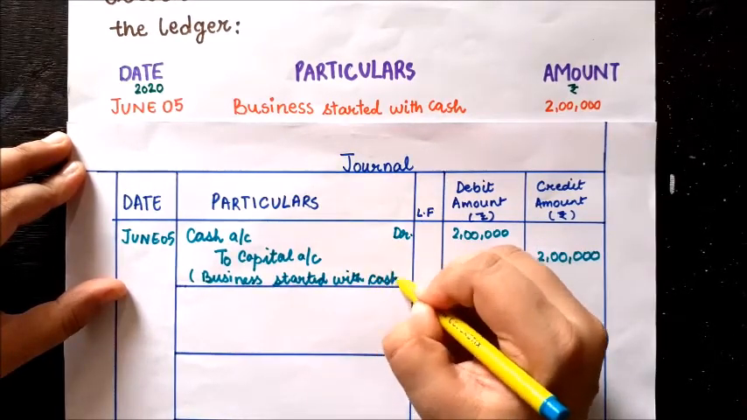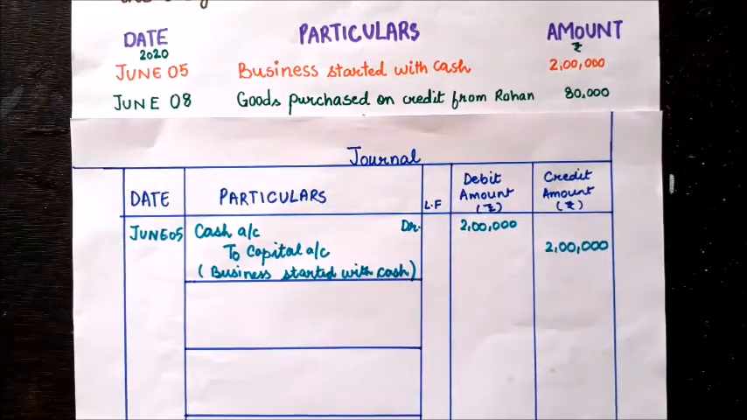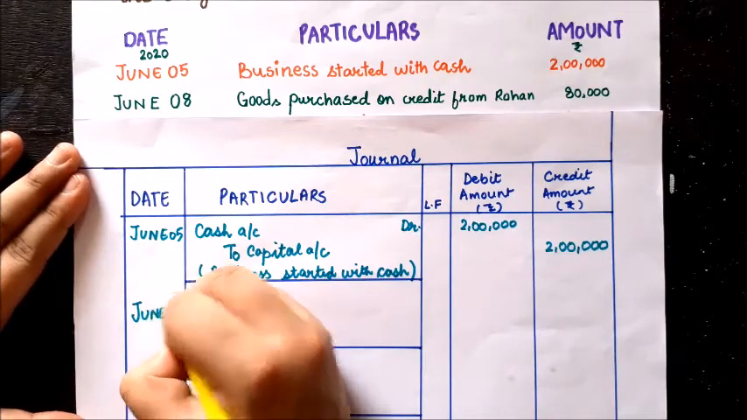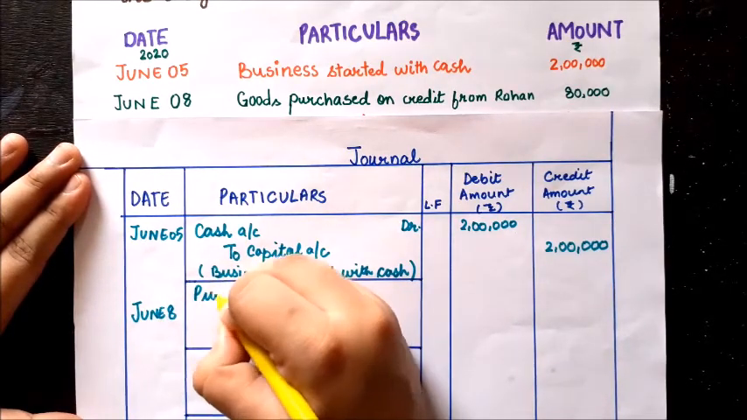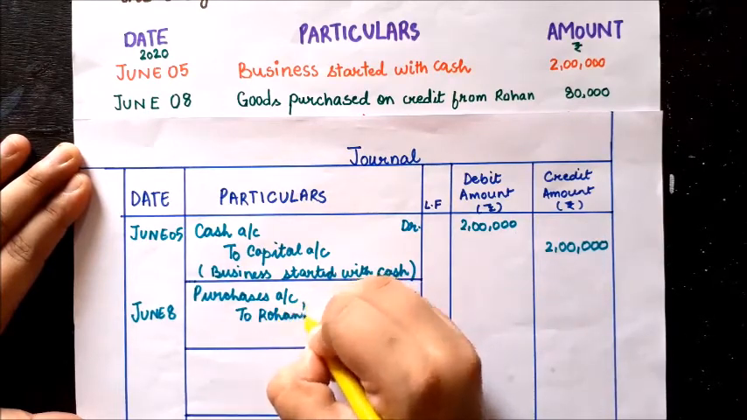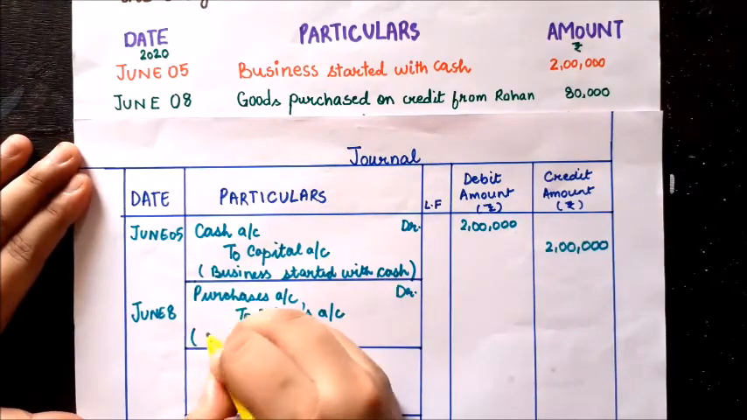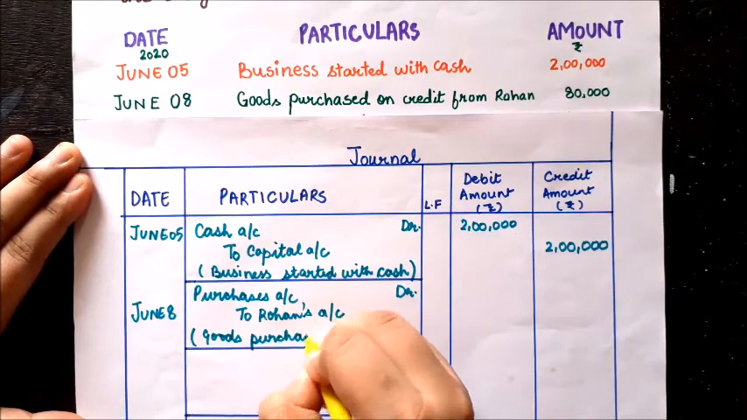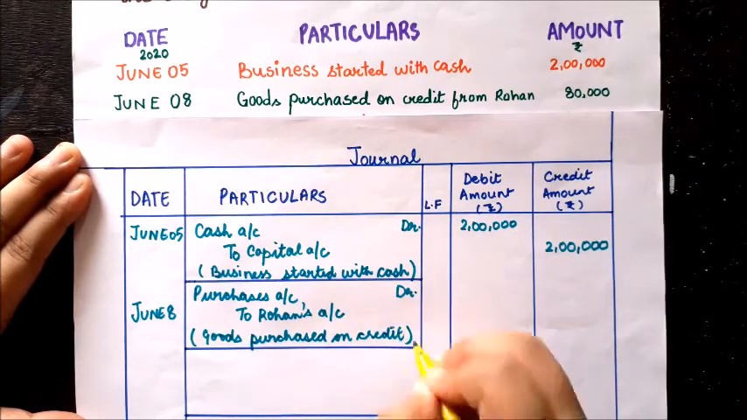business started with cash. The second entry is goods purchased on credit from Rohan. Since you have purchased goods on credit, goods are coming in the business, so the entry will be purchases account debited to Rohan's account. So in the debit column I'll write 80,000 and in the credit column I'll write 80,000, and narration: goods purchased on credit.